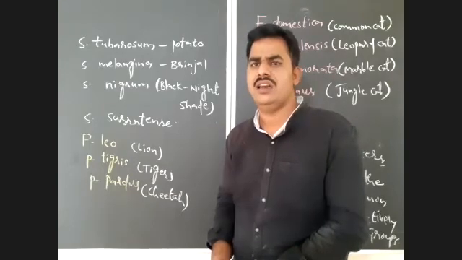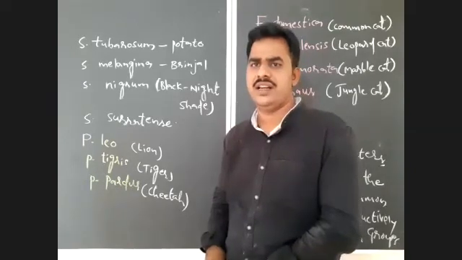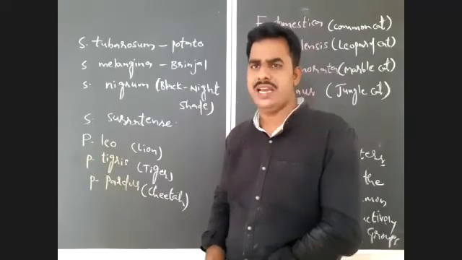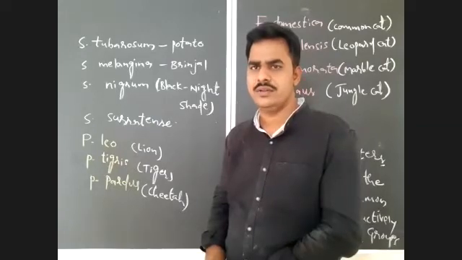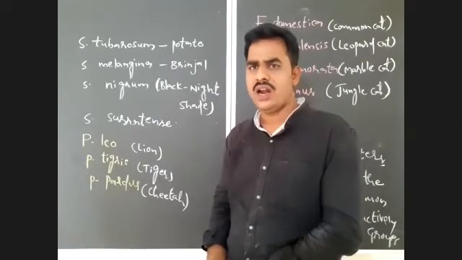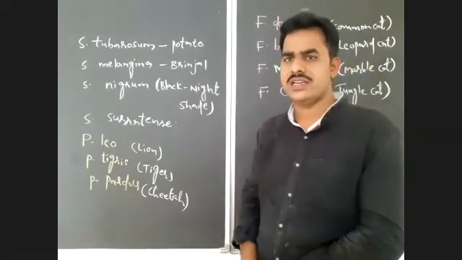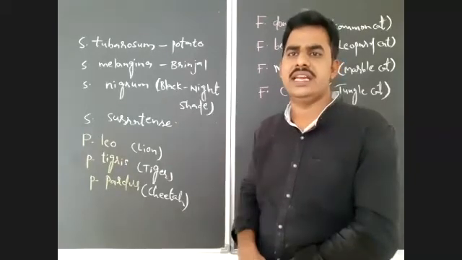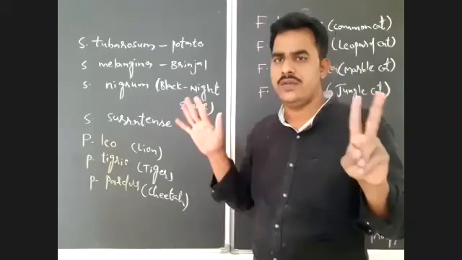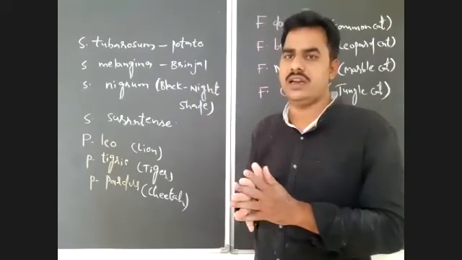In the taxonomical categories, what is the descending order? The descending order begins from kingdom and ends at species. So kingdom, phylum for animals, division for plants, class, and after class order, after order family, after family genus, and at last the smallest unit is the species. So 7 obligatory categories are there. These are obligatory. We must use these for the classification of every living organism.